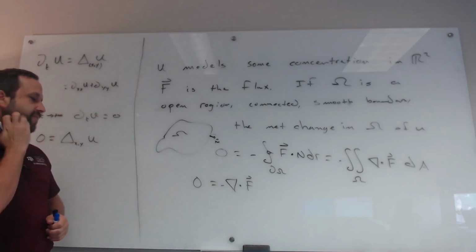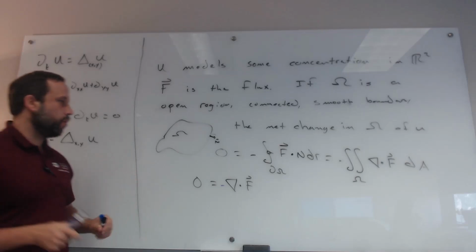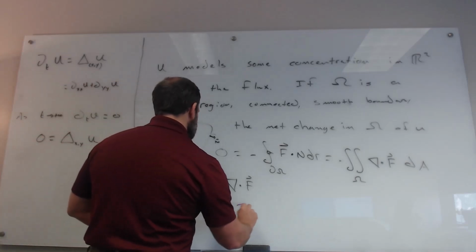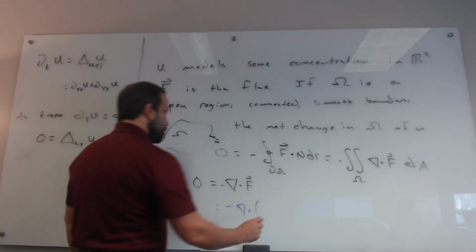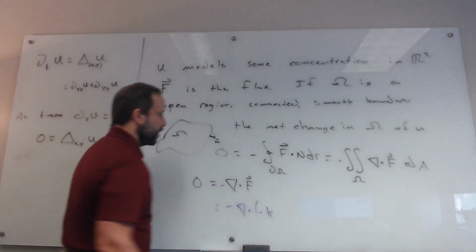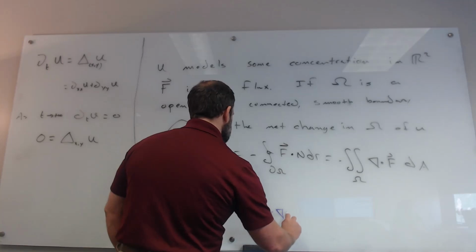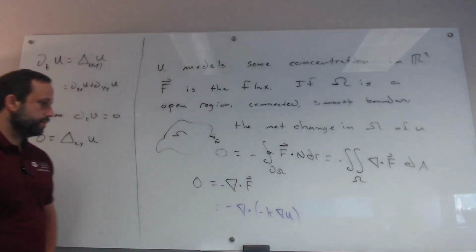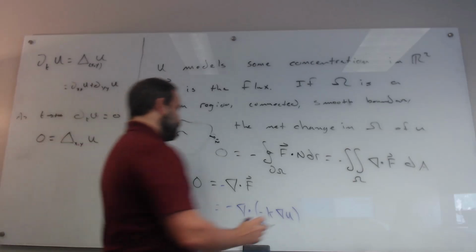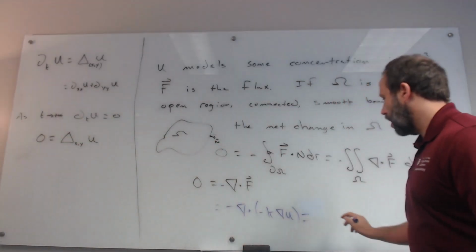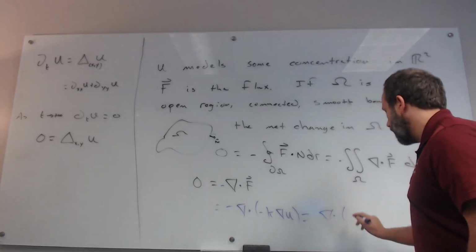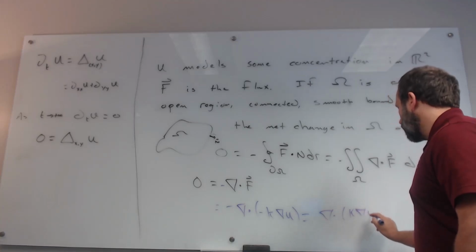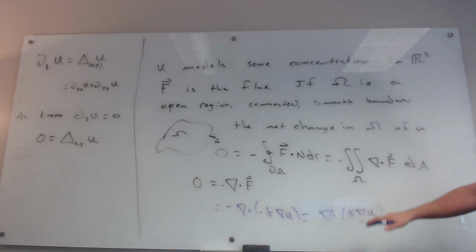If in addition we know that u is a diffusive quantity, then we can say that F is approximately equal to minus some function k times the gradient of u, and all of this becomes the divergence of k times the gradient of u, or the gradient dotted with k times the gradient of u.